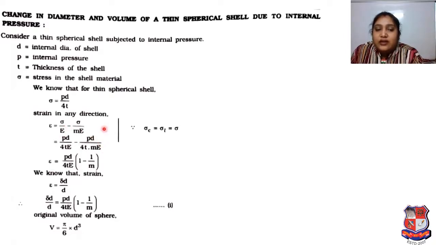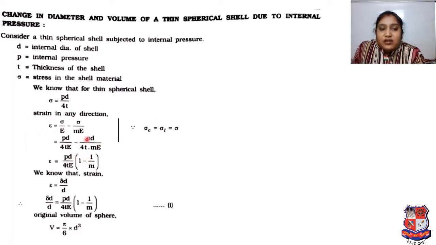Then here you can say sigma C and sigma L are the same. Okay. So we can say that sigma C is equal to sigma L is equal to sigma, and that's why we put sigma over here and we put the same value of sigma, PD upon 4T. So don't get confused over here why we put sigma and why we put PD upon 4T. Here clearly the reason is mentioned.